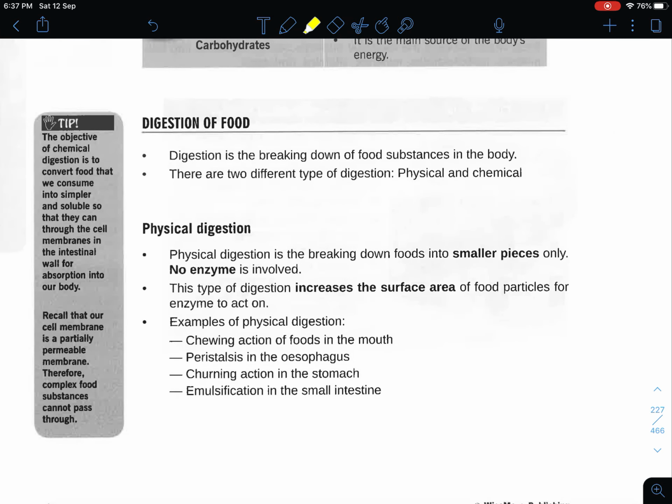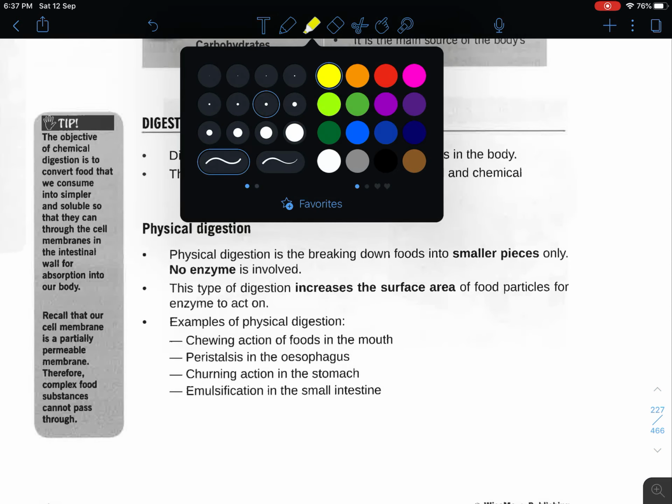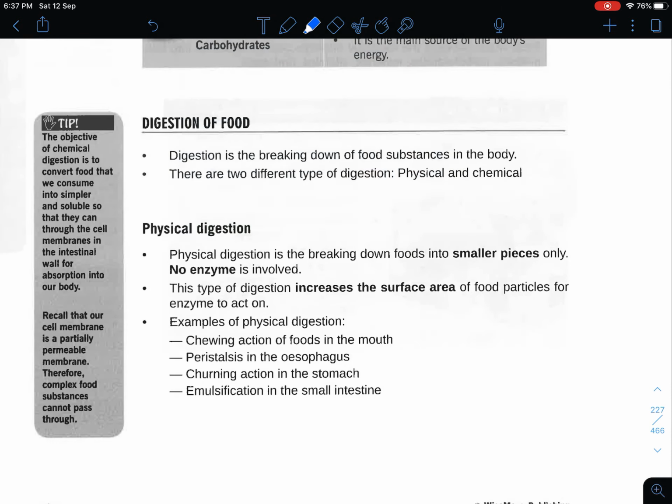Next, we look into digestion. What is digestion for, or what is the importance of digestion? Digestion is mainly to break down substances into smaller soluble ones such that our body is able to absorb and utilize them. There are two main types of digestion: physical digestion and chemical digestion.